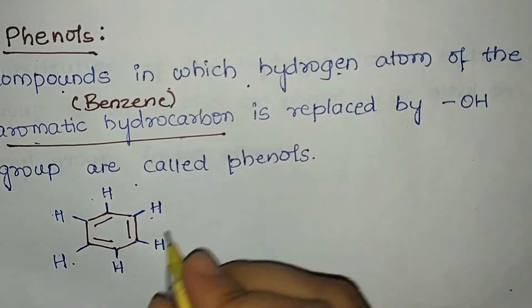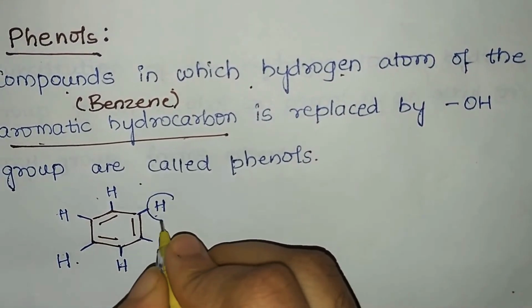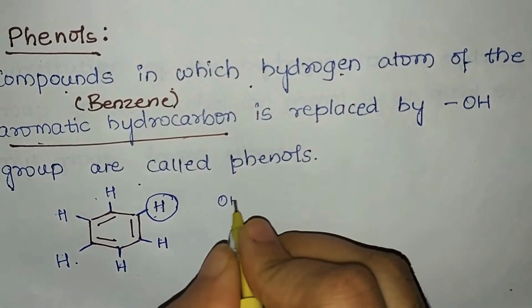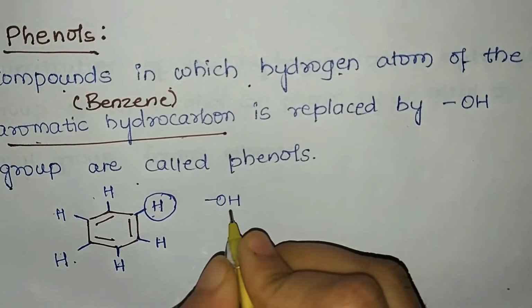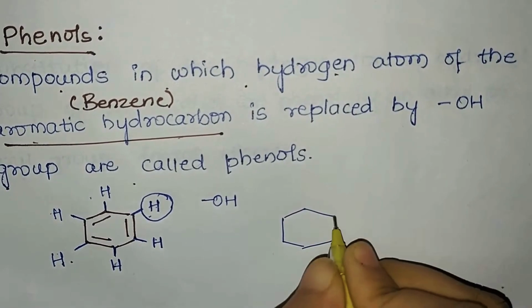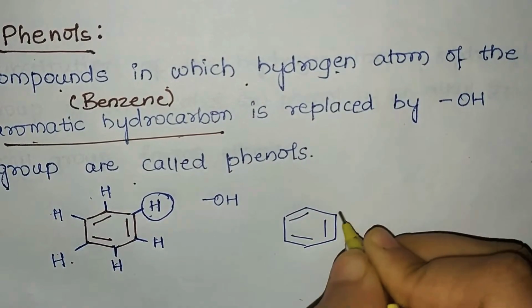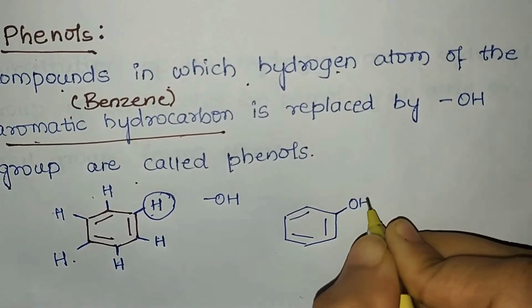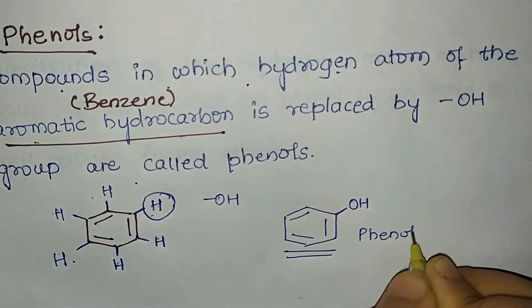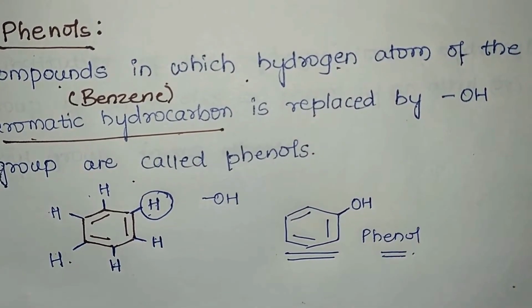So if a hydrogen atom of the benzene ring is replaced by OH group, what are we saying? One of the hydrogen atoms of the benzene ring should be replaced by OH group. Then we call it what? Phenol. We'll write benzene. We have replaced one of the hydrogens by OH. Remember why we are not representing the hydrogen? Because it is a bond line formula. There is no need. It is understood.